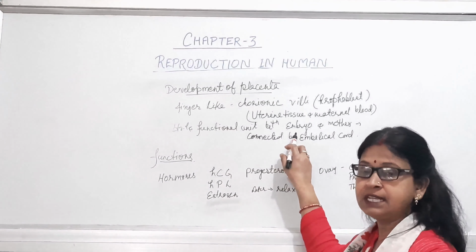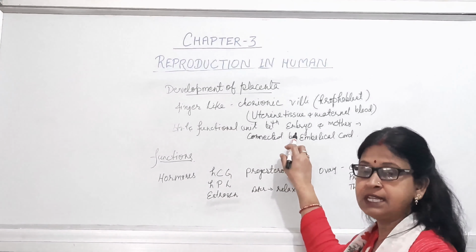So in this way, the placenta is a very important structural and functional unit between the mother and the fetus, which is necessary for providing nutrition, oxygen and the removal of waste material, and then acts as an endocrinal gland. Now we will discuss the development of the fetus.